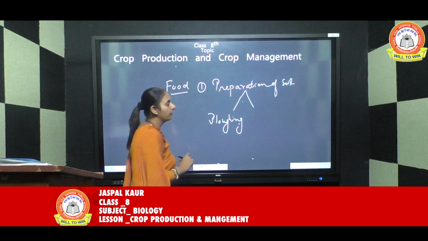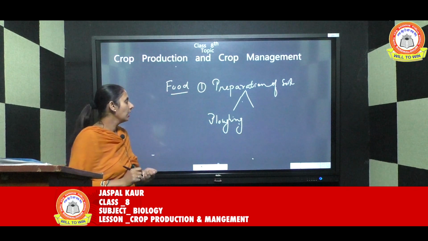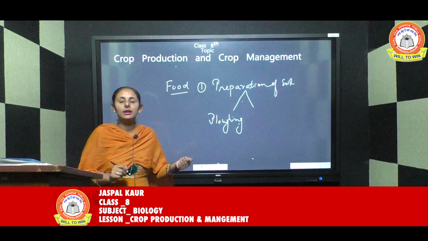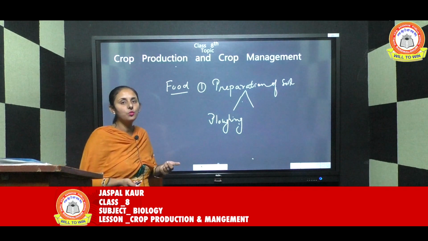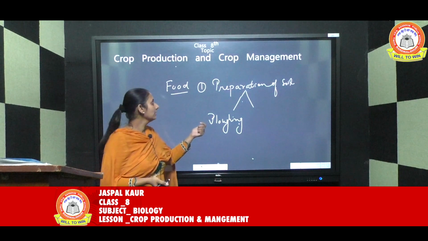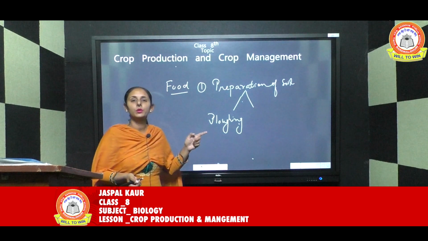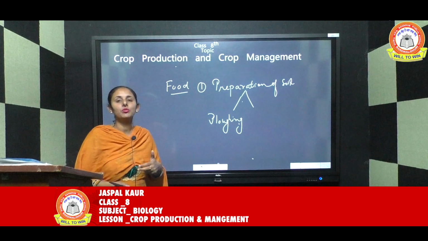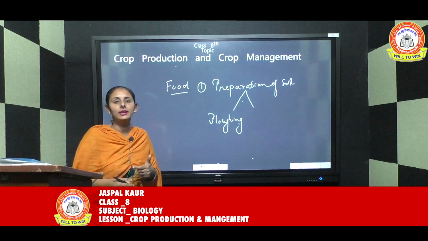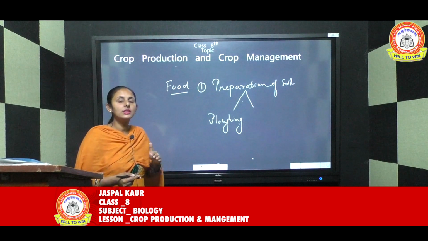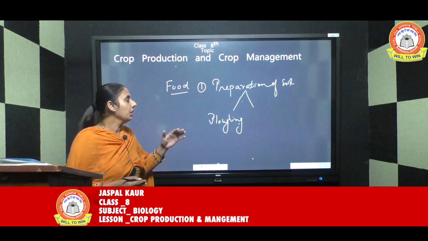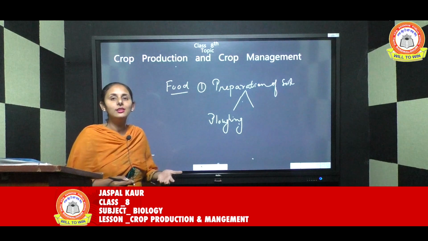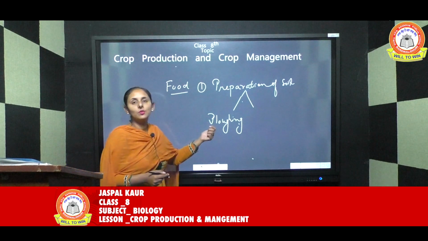The very first step is plowing. Now what is plowing? Simply, beta, loosening and turning of the soil with the help of a tool called a plow is referred to as plowing. So in plowing, what will happen? The soil will be turned and made a little loose, like the surface of the field will not be hard anymore. It will become a little soft and a little loose. So this is called plowing.